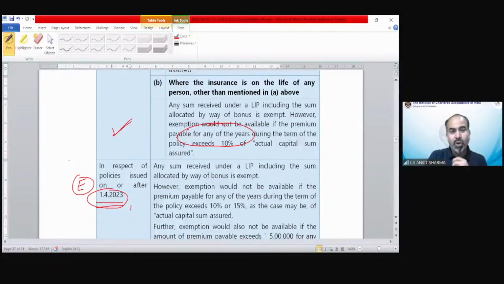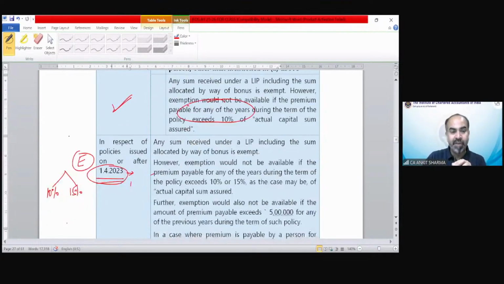Now on or after 1st April 2023, the concept says 10% as earlier or 15%. It should not exceed 10% or 15%, and the premium cannot exceed 5 lakh rupees also. If it exceeds 10% or in amount 5 lakh rupees, then you cannot claim the exemption under section 10(10D).